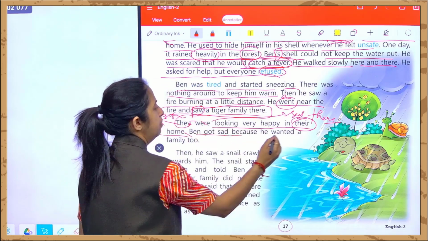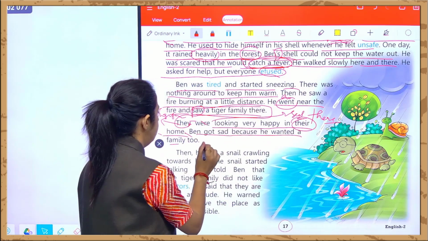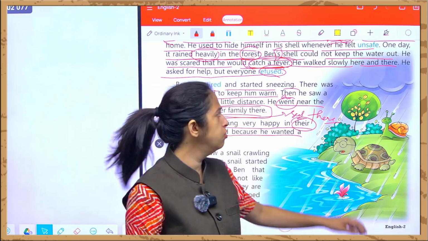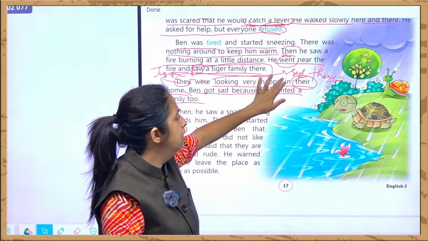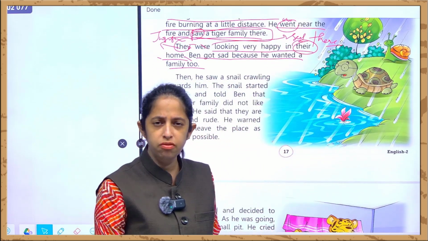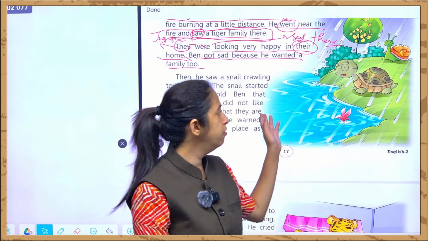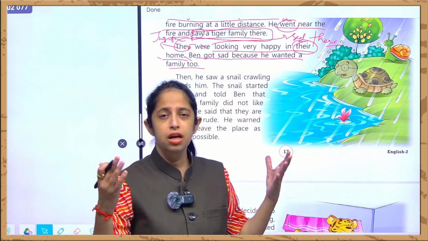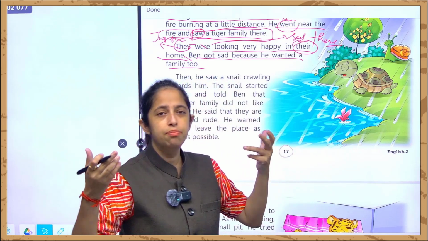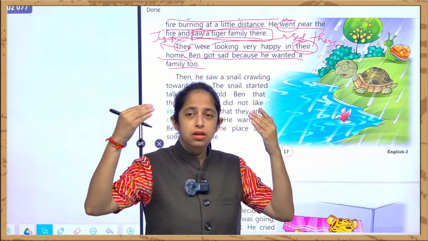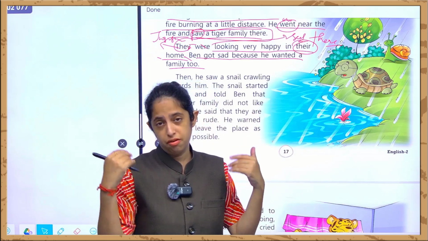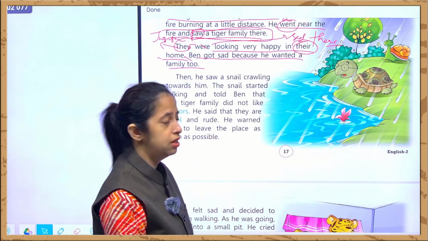Ben got sad because he wanted a family too. Ben was sad. Ben was feeling very upset that he also needed family at that time, when he was really in need, because he caught a fever and he was suffering from fever, and basically आप कह सकते हैं he could not handle this suffering. So he was feeling very alone at that time.